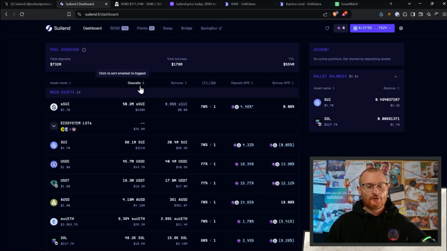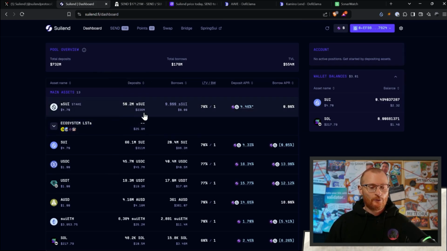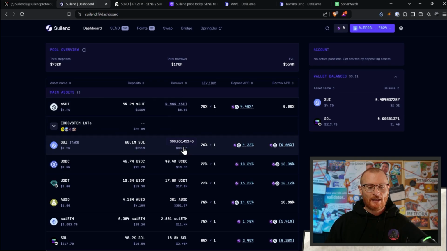Then back up the top, we've got deposits. So this is how much crypto's in each individual pool. So there's $236 million worth, or 50.2 million SUI right here. And then there's the borrow field, so how much people have actually borrowed. In this case, borrowing is not actually open, but we can see down here, we've got borrows for SUI, $20.4 million worth of SUI has been borrowed.